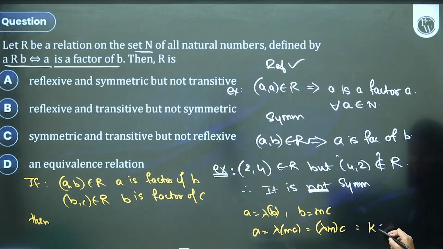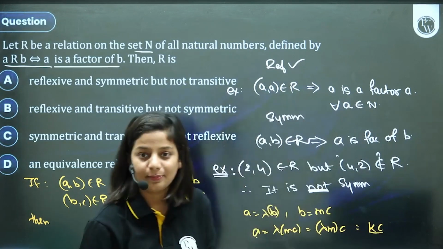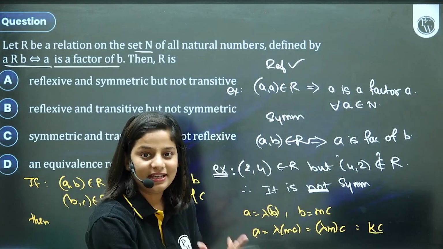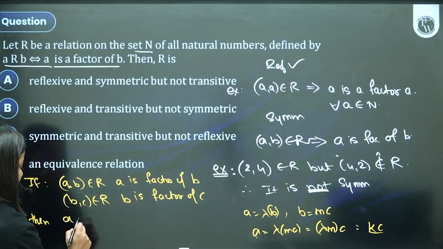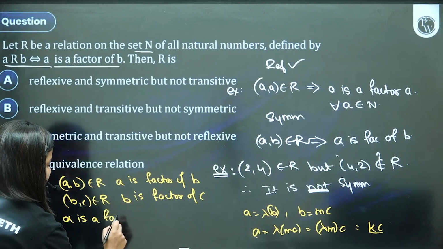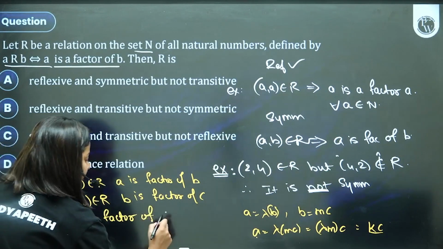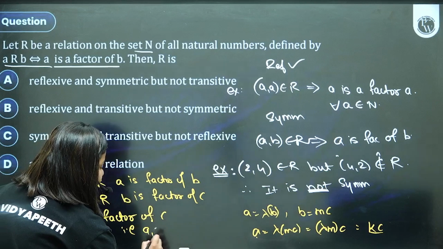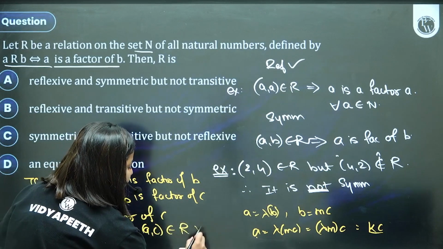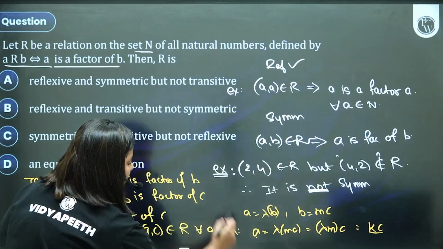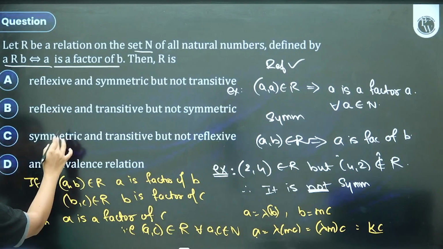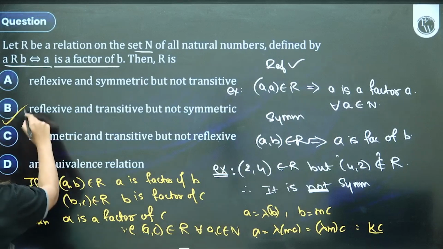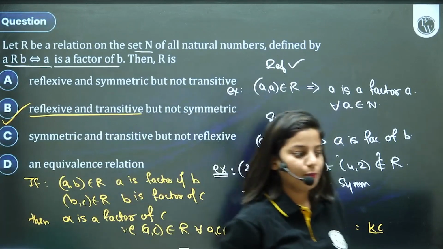If you multiply two natural numbers, you get a natural number. So I can say A is K times C. A is some natural multiple of C. So A is a factor of C. I can conclude that, right? So A is a factor of C. That is, A comma C belongs to the relation set for all A comma C belonging to natural numbers. And from that, it is reflexive and transitive but not symmetric. Option B will be the correct answer.